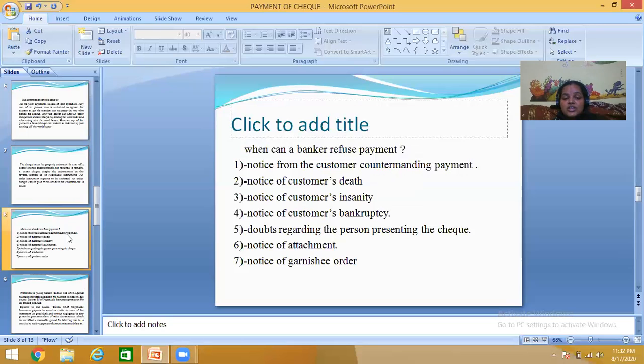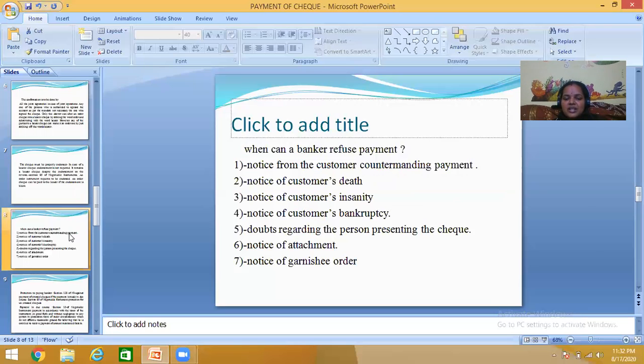In the situation where the customer is not in a position to pay a single fine, everything is going into losses, the banker refuses to pay the payment. Doubt regarding the person presenting the check. If at any time a banker has a doubt that the check is not drawn by the correct or genuine person, he refuses to pay the payment.